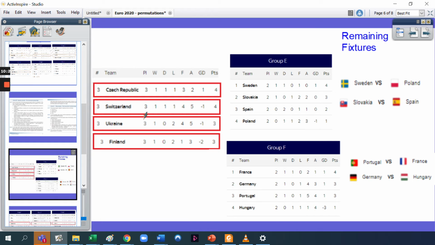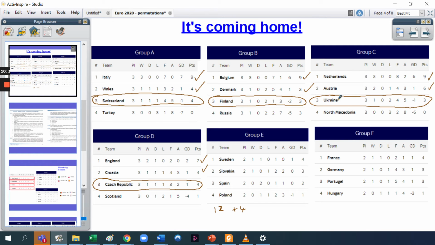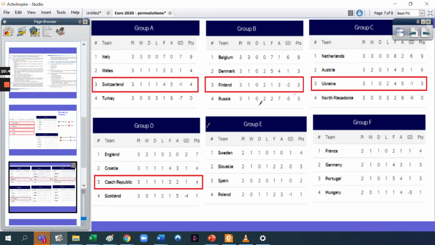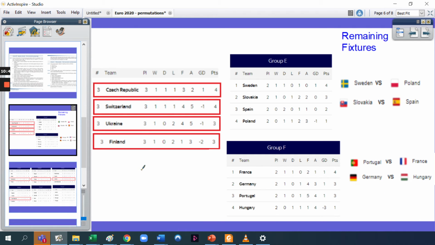Over on this side, I've put the third place teams: Switzerland, Finland, Ukraine, and Czech Republic. You can see these are already confirmed as third place in their groups. I've just grabbed them from here and plopped them over here, so you can see it. So they know they're third. What about these teams now?